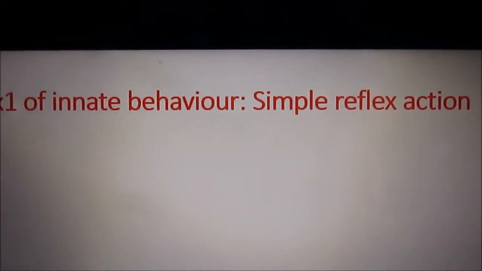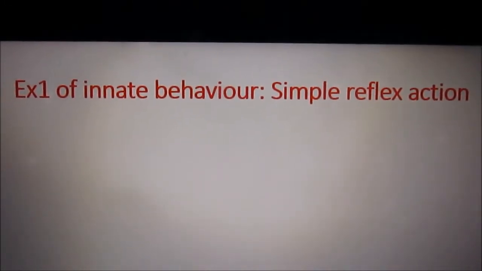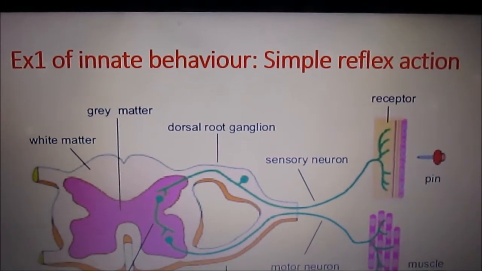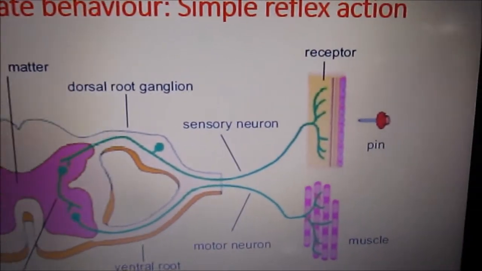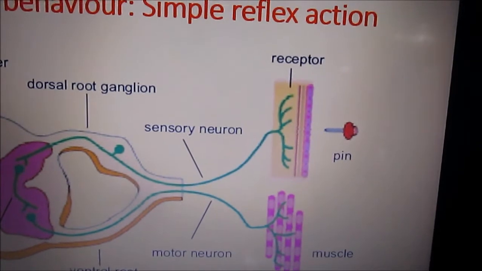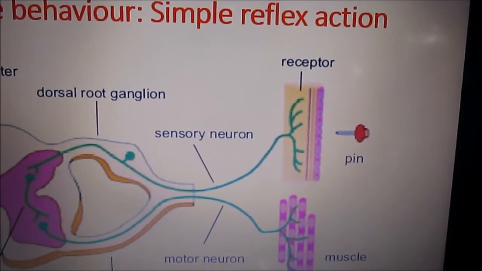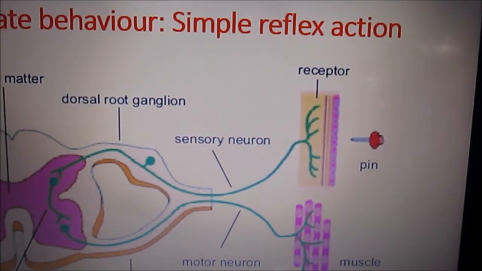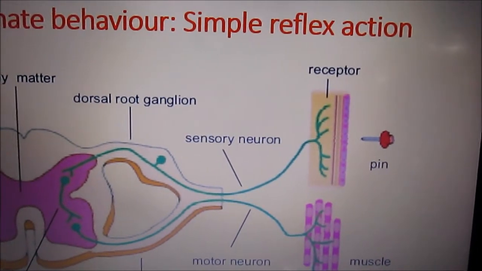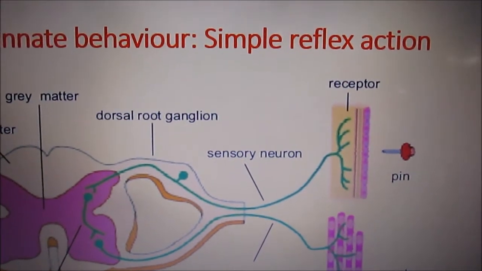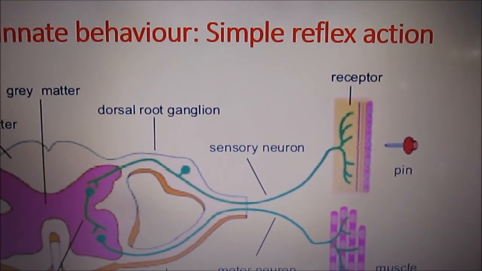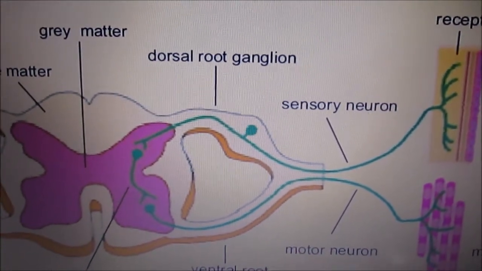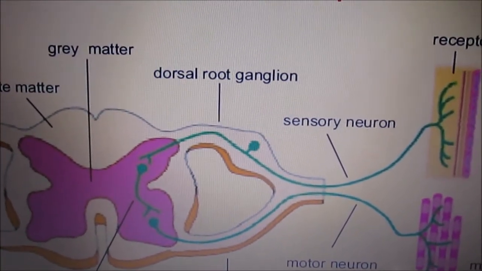If you touch a pin, you feel pain. Now you see there we have a pin coming on our skin. We have receptors which can feel that it is painful. The impulse goes via the sensory neuron to the central nervous system, which is the spinal cord. Then from there we have a relay neuron, which is already inside the spinal cord.